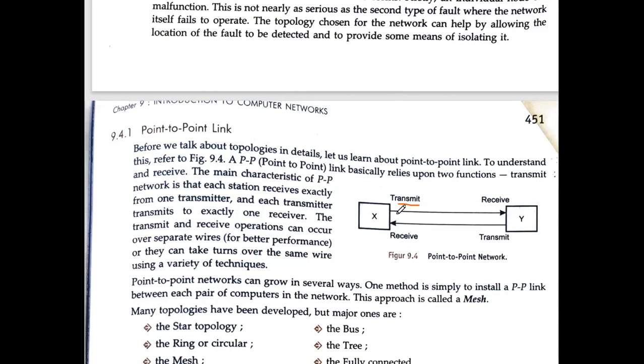Transmitter means the computer which can transmit the signal. And this is the receiver. Receiver means the computer which is going to receive the signal. In the same manner, this computer itself is also a transmitter, means this can also share the information, plus this can also receive the information. So this type of network is called a point to point network.